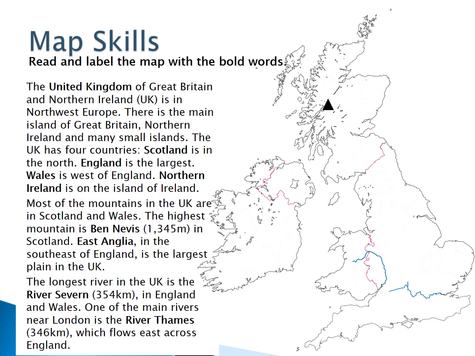Map skills. Read and label the map with the words. Example: United Kingdom. You need to find the words and label the map.